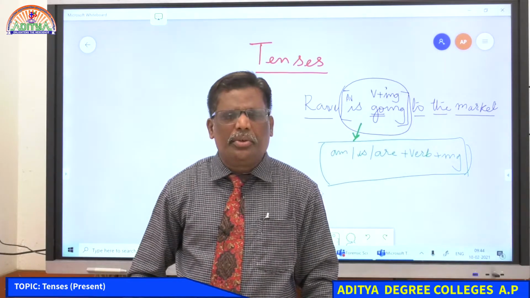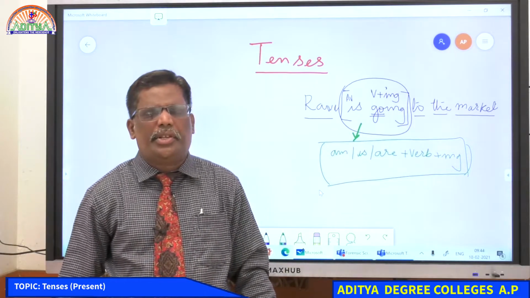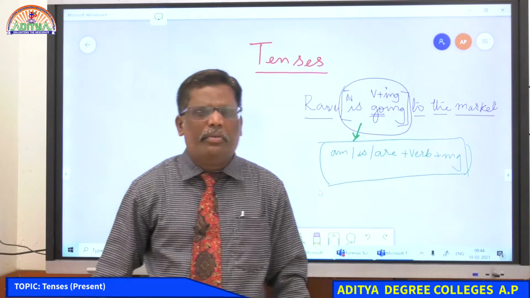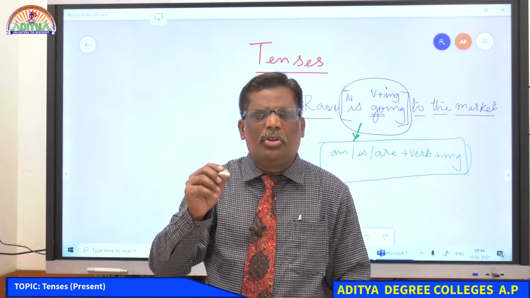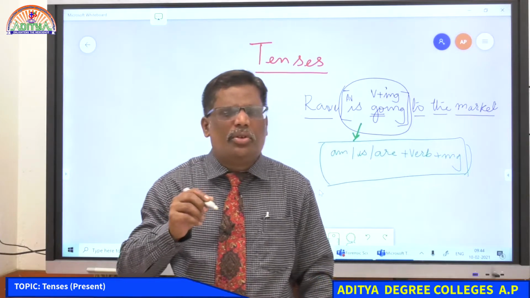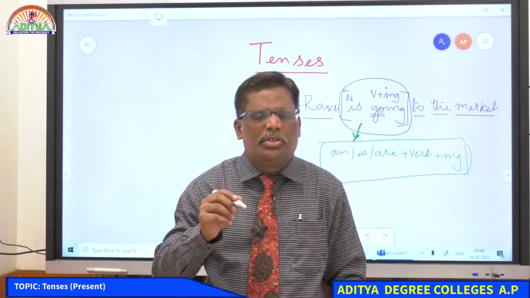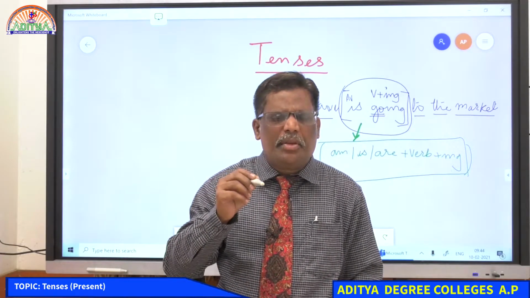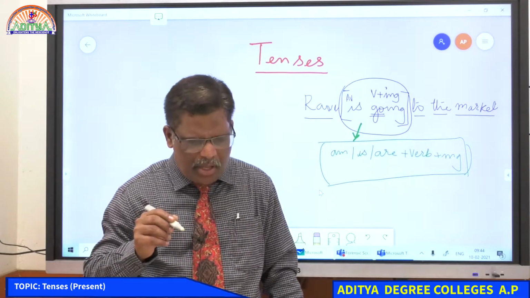So you need to look at this section of the verb if you want to know the tense of a sentence. Like that, every tense will have its own rule and formula. Based on that, we find out what tense the sentence belongs to. I hope I am clear.